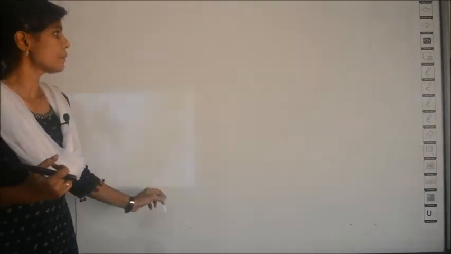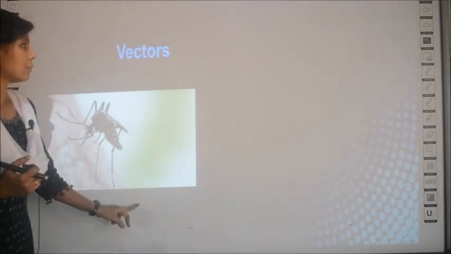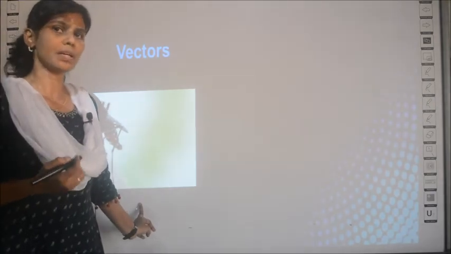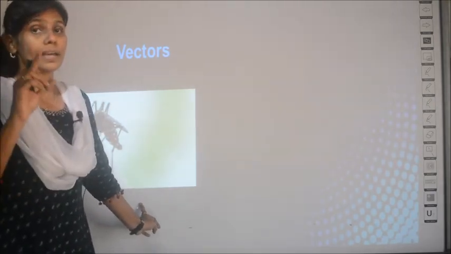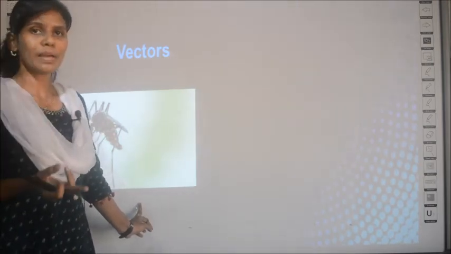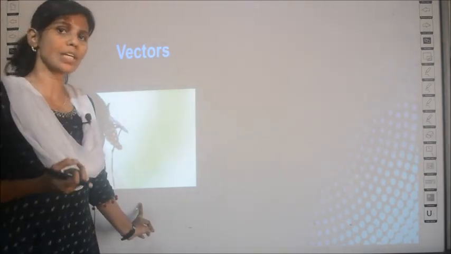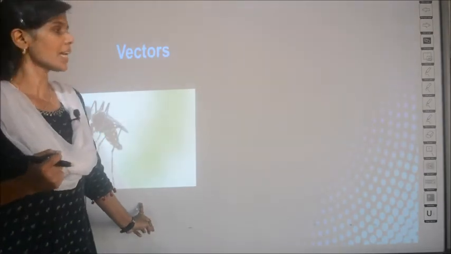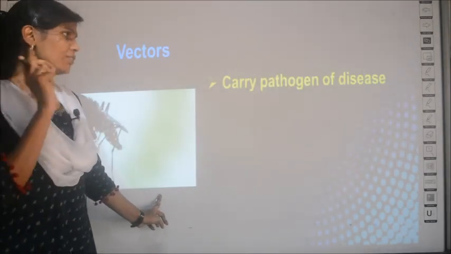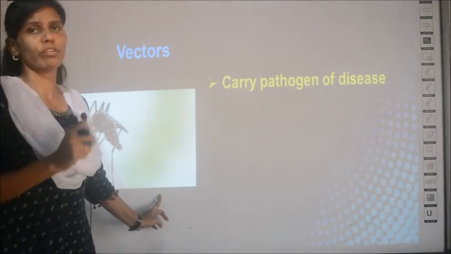Okay. So, this is about HIV. Then what are vectors? We have used this word many times already, right? Vectors, like Aedes is the vector for chikungunya, and the female Anopheles mosquito is the vector for malaria. So, what is a vector actually? A vector is an organism which carries the pathogen of the disease.